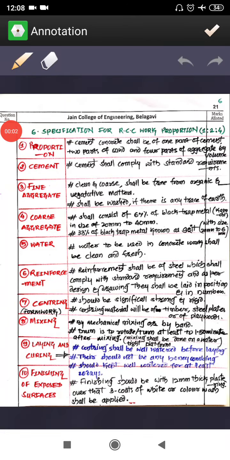Welcome friends, welcome to the next video of the specification series, where we are going to see how to write the specification for RCC work when the proportion is given. When the proportion is given, it is very easy to write the content.